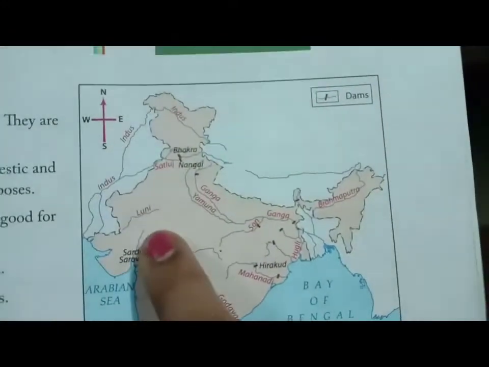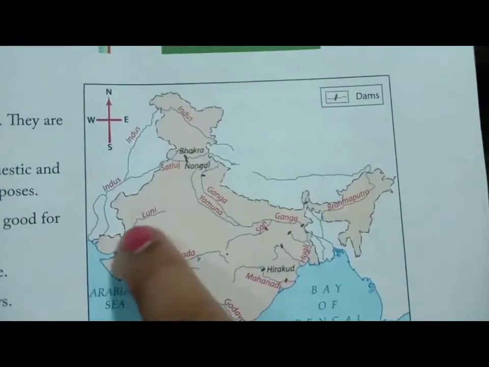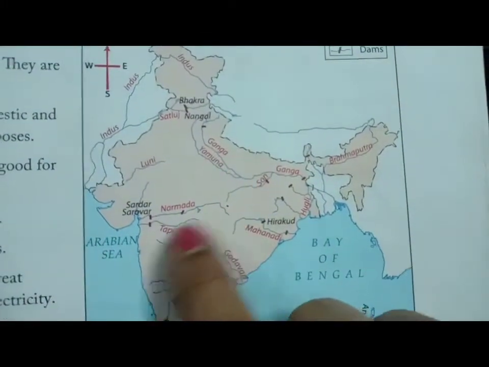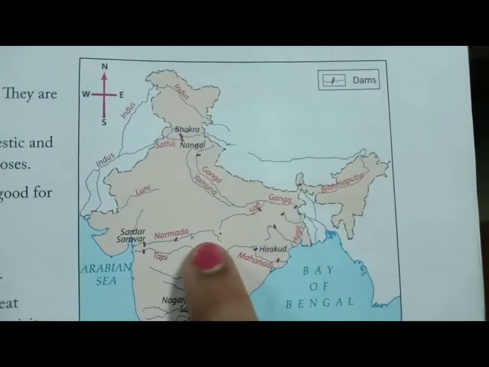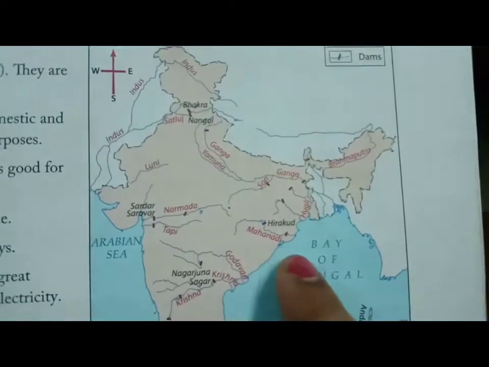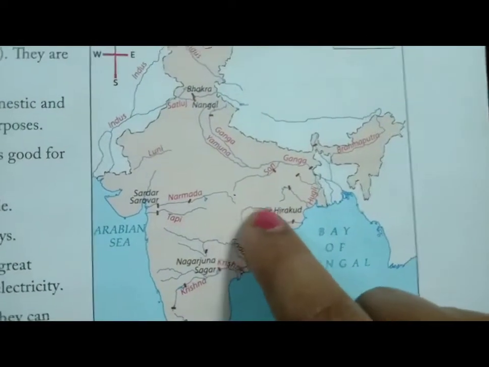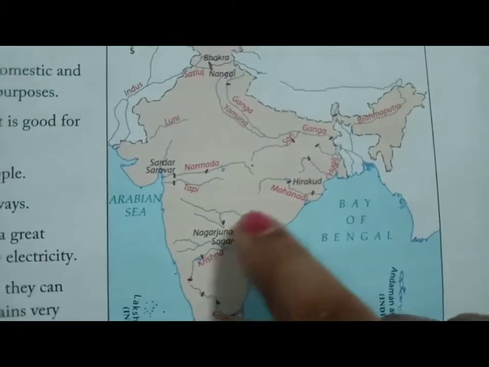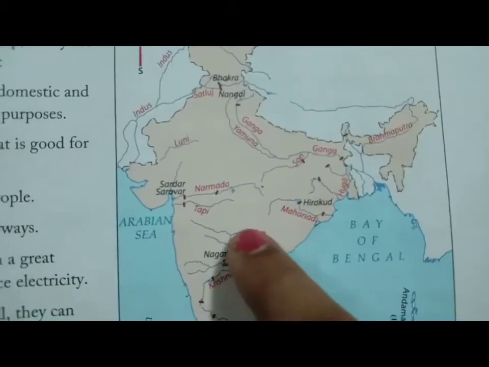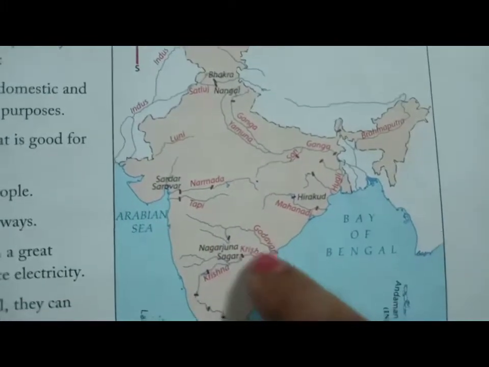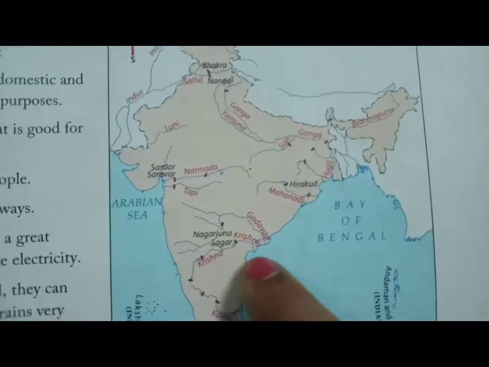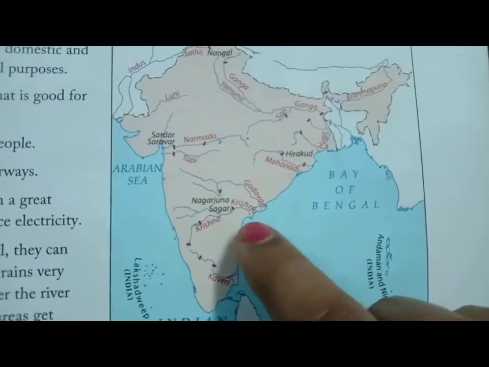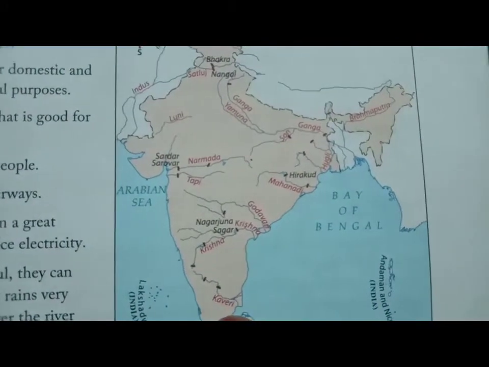Another river is the Luni River, the river of Rajasthan. Here it is the Narmada River. Narmada and Tapi are the two most important rivers of middle India, and then there is the Mahanadi. These are the important rivers of India. Godavari, Krishna and Kaveri are the three important rivers of southern India.